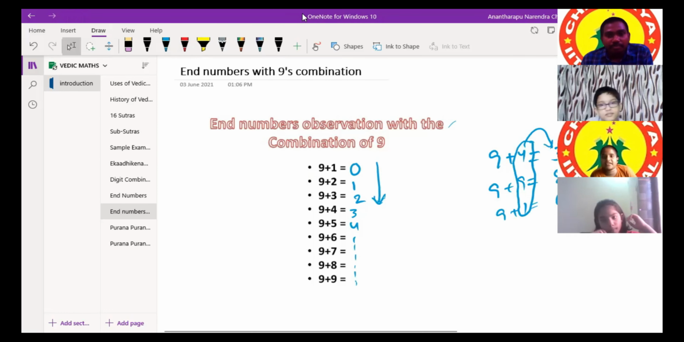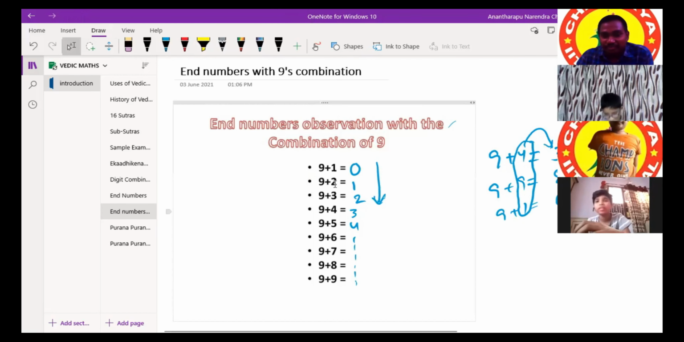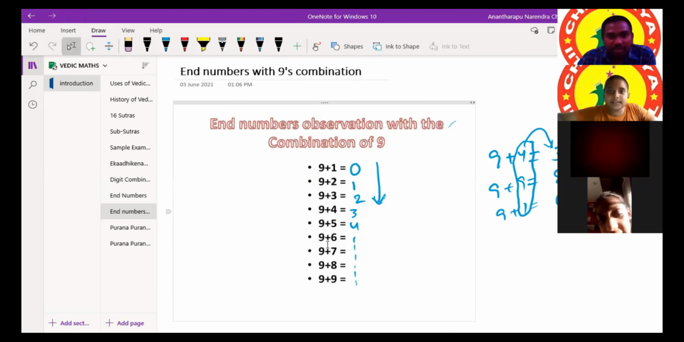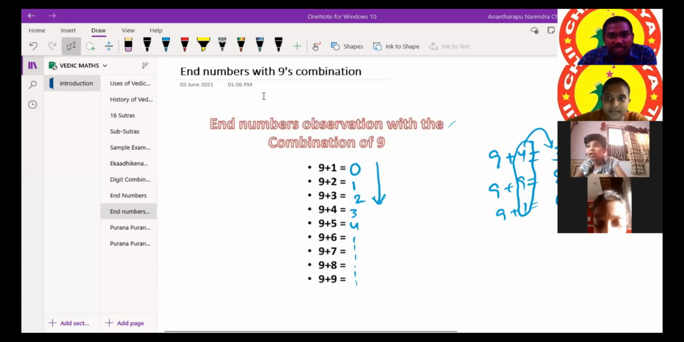9 plus 6 will be? 15. The last digit is 5, one less than 6. 9 plus 7 will be? The last digit is 6. In that way, 9 plus 8 will be 7. 9 plus 9 is somewhat special, that's why I have given it on a separate page.